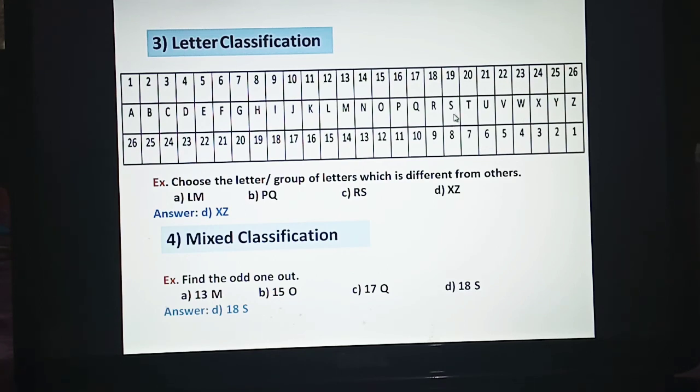If we see the order of S, what is the order of S? 19. So it is not correct. So this option is the odd one out because it is not following the rule that the number written is the order of the alphabet. This 18 is not showing the order of S. So this 18S is the odd one out. So for doing such type of question, it is always helpful to draw this table.